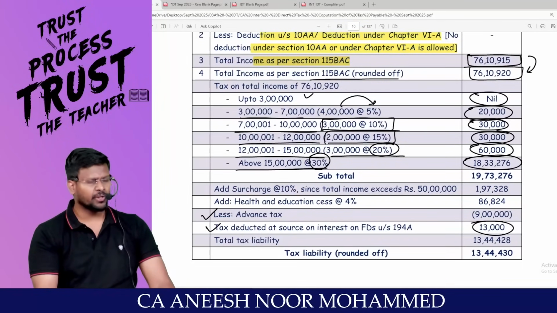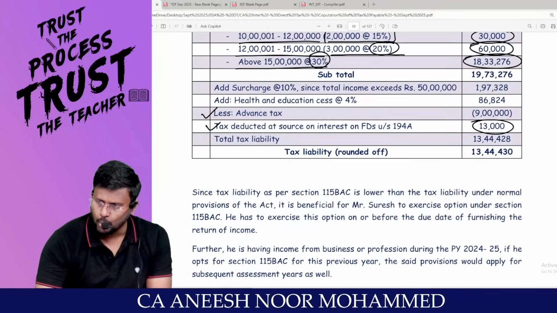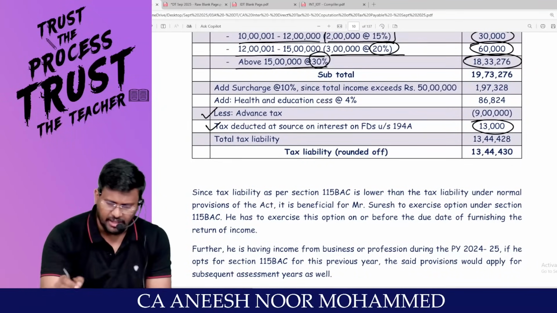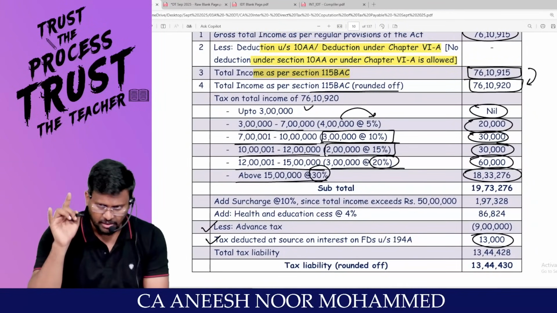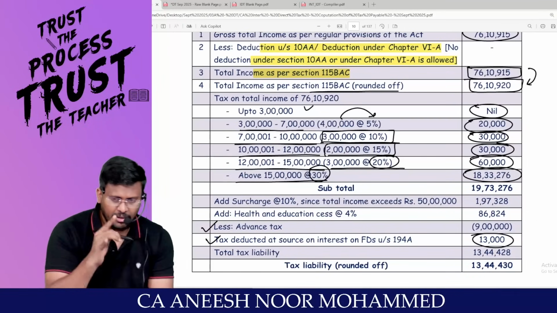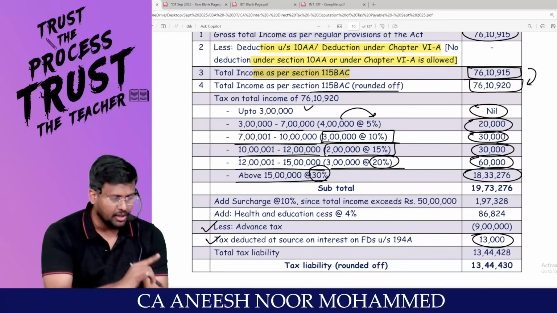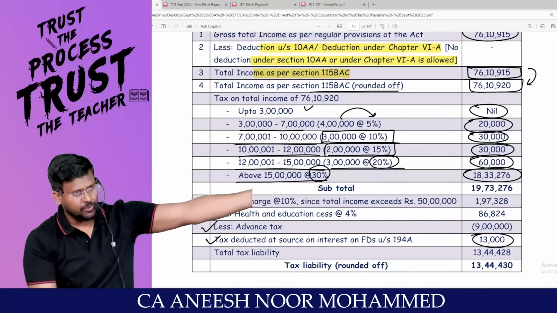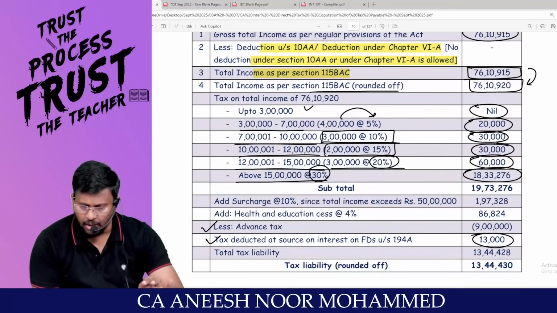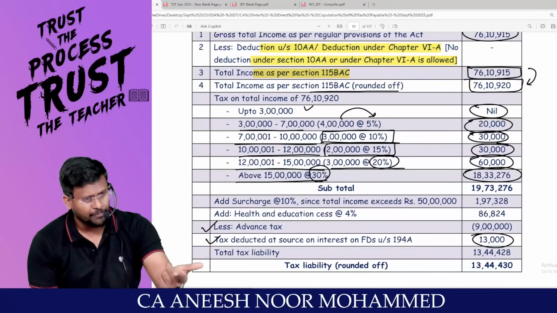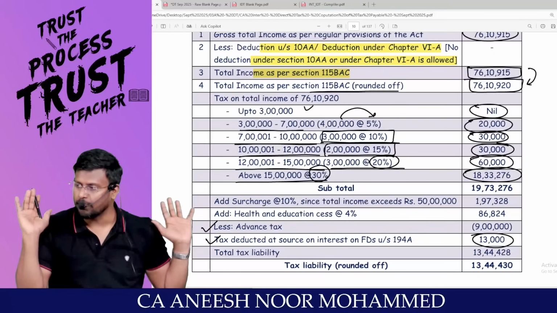Slab clear? Tell me, sir, we are having two options. Number one, default tax regime; number two, optional tax regime. Default tax regime, sir: 0 to 3 lakh, 3 lakh to 7 lakh, 7 lakh to 10 lakh, 10 lakh to 12 lakh, 12 lakh to 15 lakh, above 15 lakhs. Optional tax regime: up to 2.5 lakhs nil, 2.5 lakhs to 5 lakh, 5 lakhs to 10 lakh, more than 10 lakhs. That's it, game over.